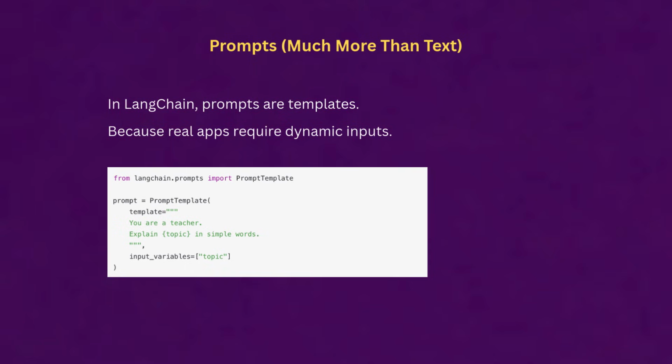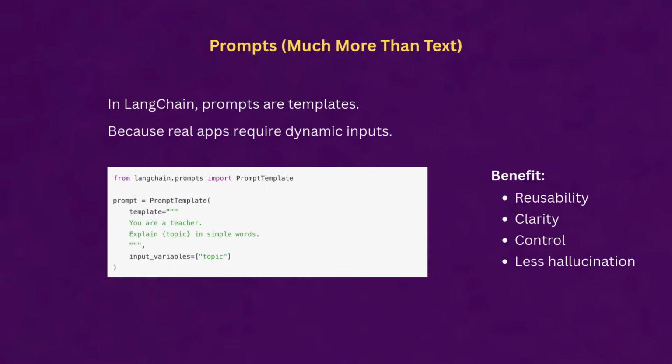If you ever worked on RAG, there we take the user prompt, and then we also inject our prompt internally, where we embed our context dynamically inside it. So that's why we need templates instead of just text. By using this, it makes our prompt reusable, very clean, less error prone and more controllable.